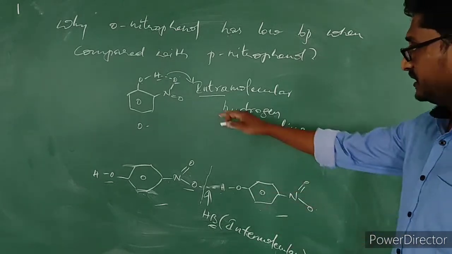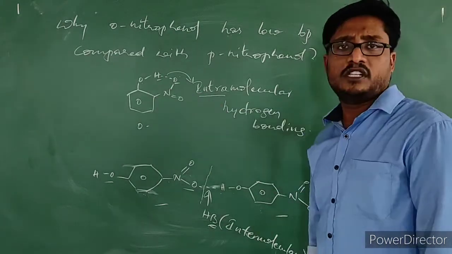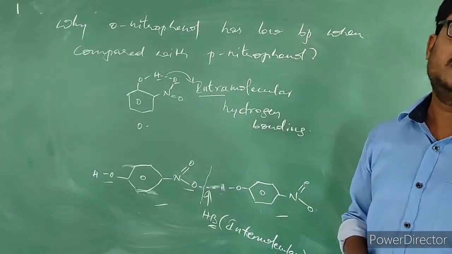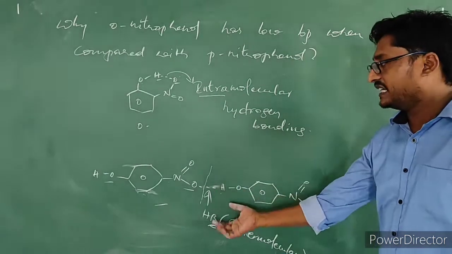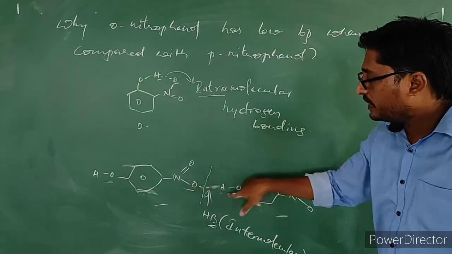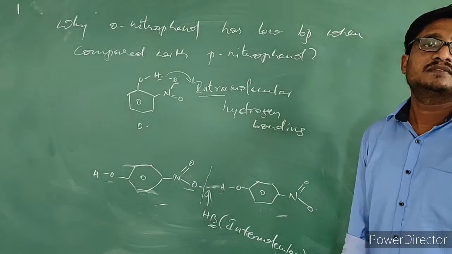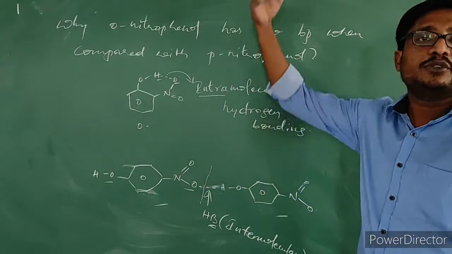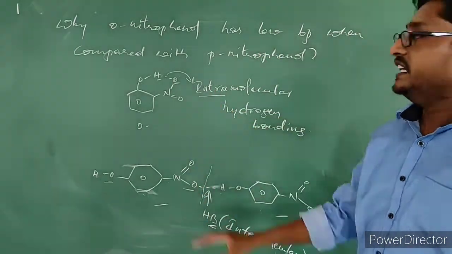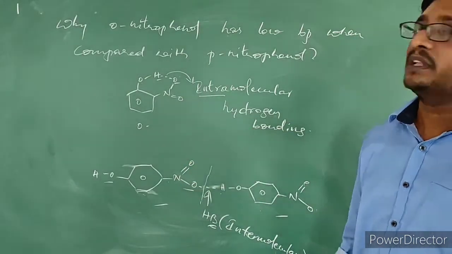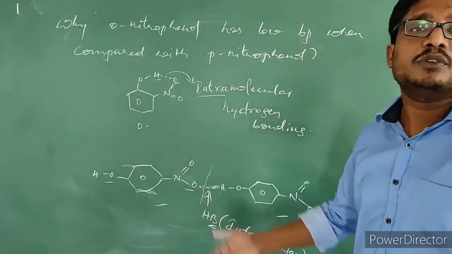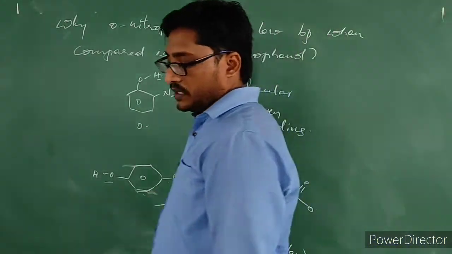Since hydrogen bonding is formed within the molecule here, the energy that is required to convert that into vapor will be less. Simple thing, when we want to convert paranitrophenol into vapor, first we need to break the bond between phenol molecules. Then only it can get converted into vapor state. But in case of orthonitrophenol, in between the molecules, hydrogen bonding is not formed. Within the molecule, it is getting produced. That is why less energy is required to convert that into vapor state.